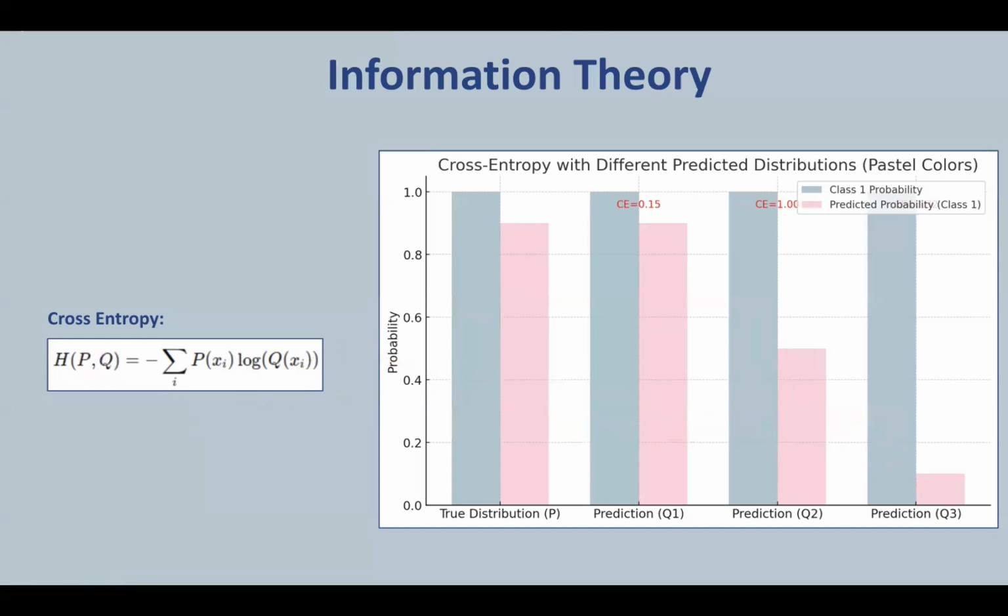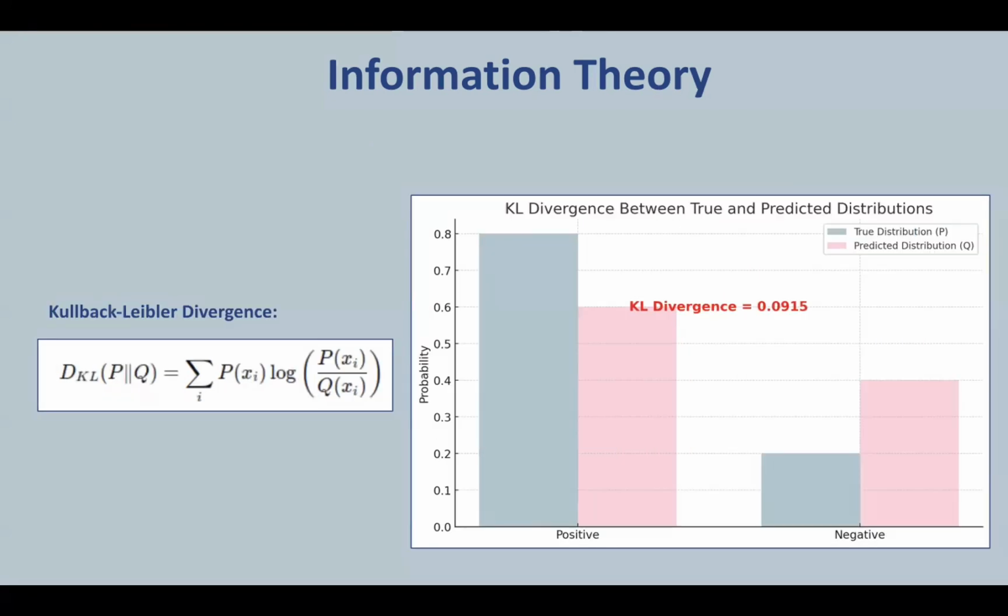So in classification problems, cross entropy is often used as the loss function to evaluate how well the predicted probabilities match the true class labels. It helps the model adjust its parameters to minimize the difference between the predicted and the actual distributions, leading to a better accuracy. Now let's look at another important concept, the Kullback-Leibler divergence, also known as the KL divergence.